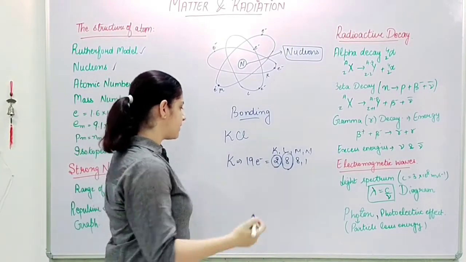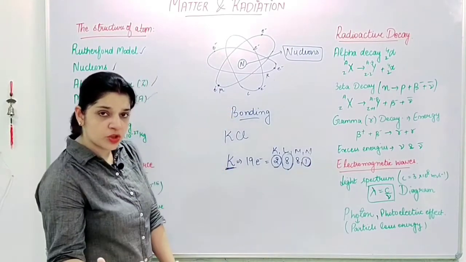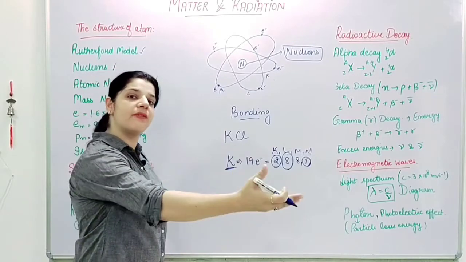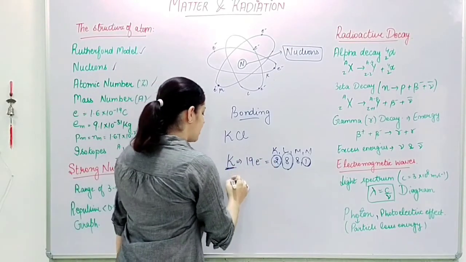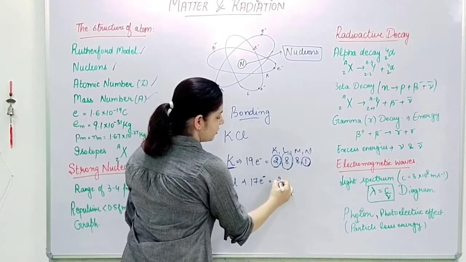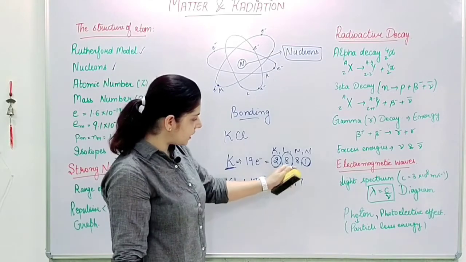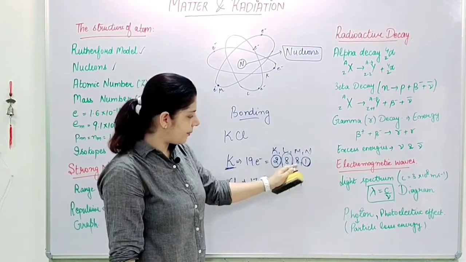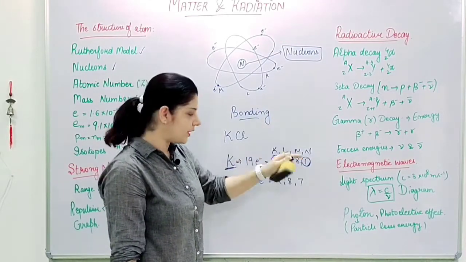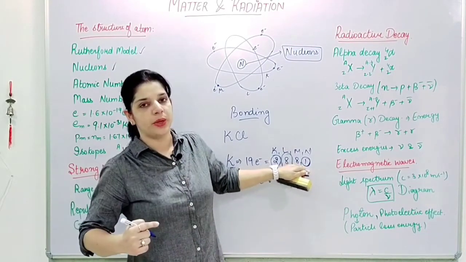Since potassium has only 1 electron in its outermost shell, it can very easily give out this electron, whereas chlorine has 17 electrons, so that means 2, 8, 7. Now you see 8 is complete here, octet we call it. Here there is one extra so that it comes back to 8.